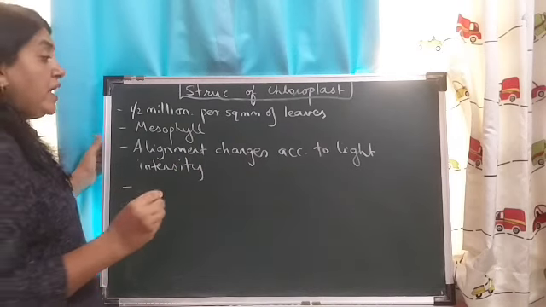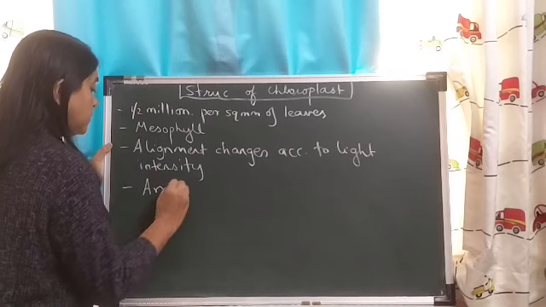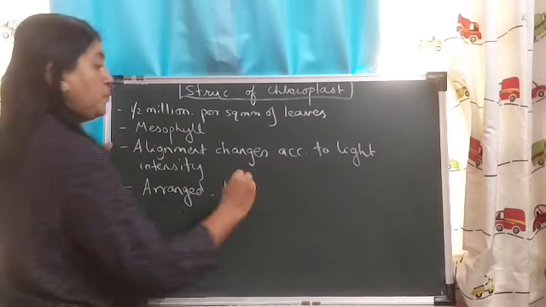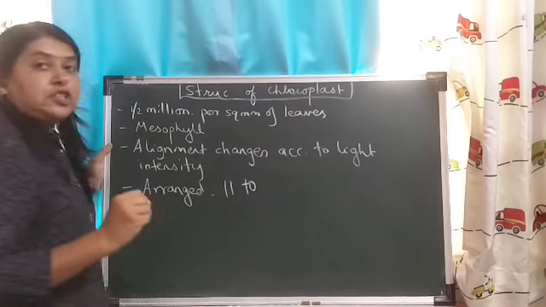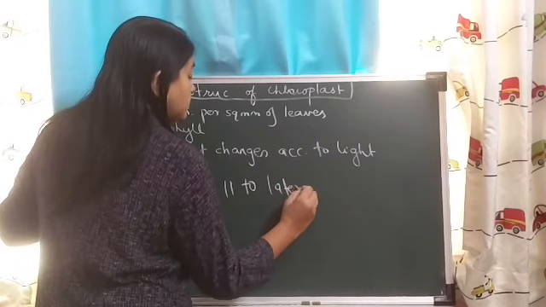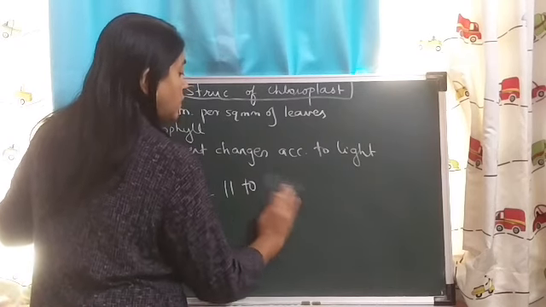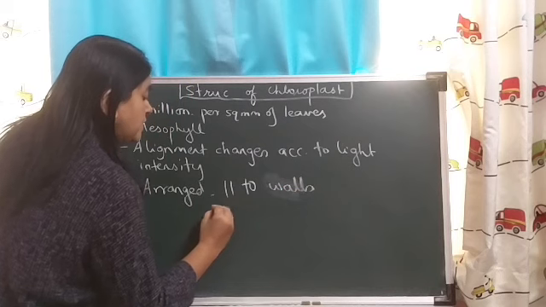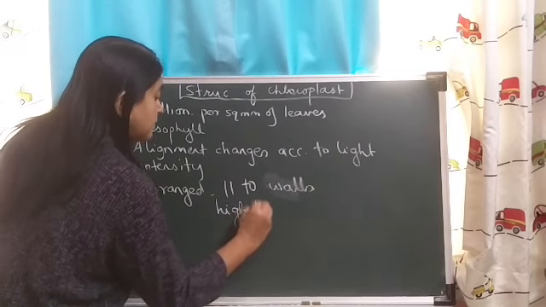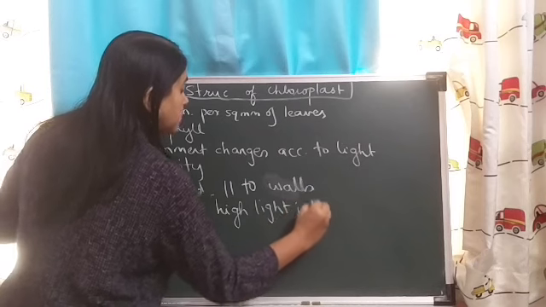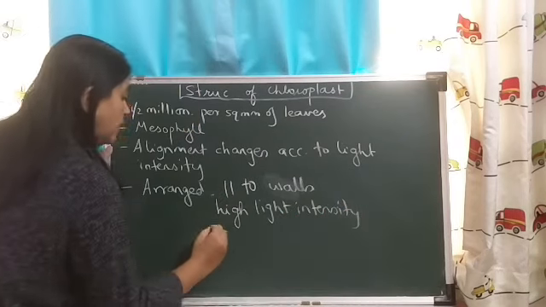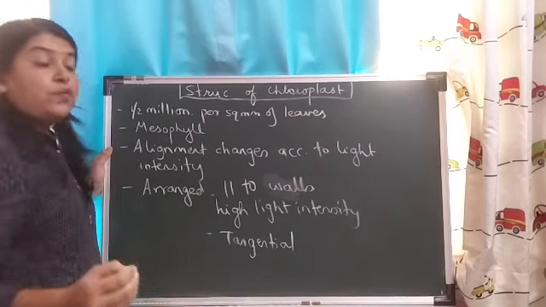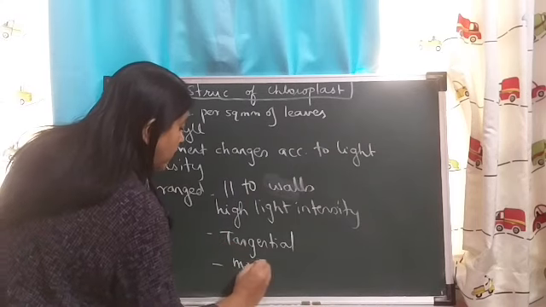That is, the chloroplasts will be arranged parallel to the lateral walls in case of high light intensity, and they will be arranged tangential to the walls during moderate light intensity.